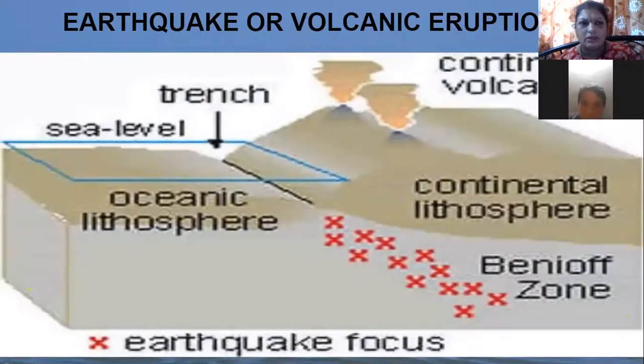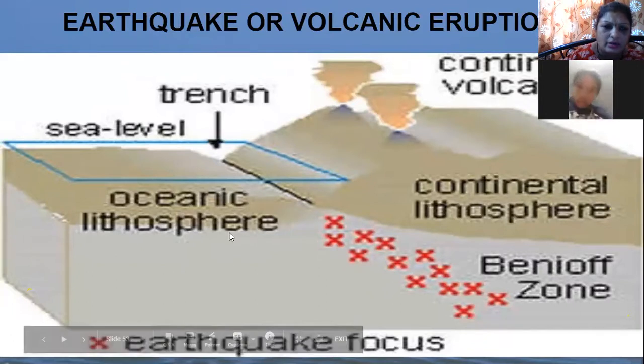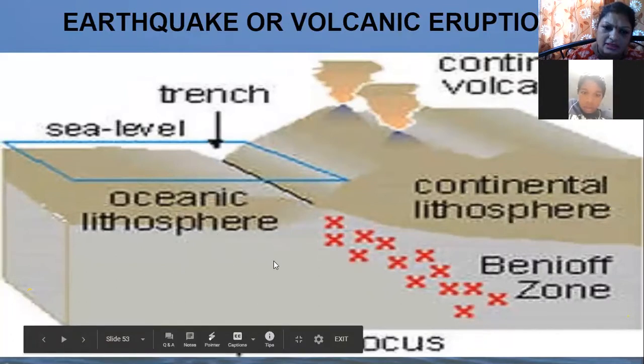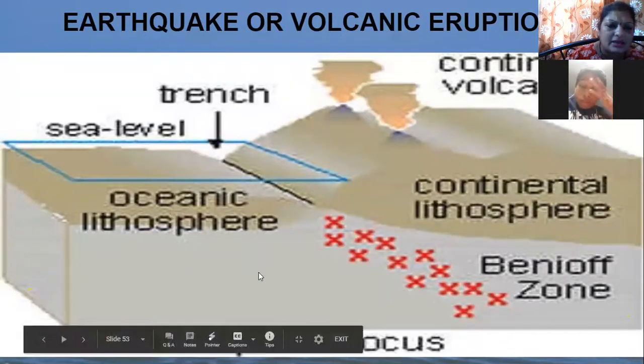Now look at this picture, the earthquake or volcanic eruption. It can be any. Either there will be a volcanic eruption or an earthquake. Now an earthquake is on the land, and even a volcanic eruption, but it can be underwater also. An earthquake can take place underwater. What is there underwater? Underwater also there is land. You see this part, the sea level, but below the sea level, under the water, there is land. So that earthquake or volcanic eruption can take place in water also.